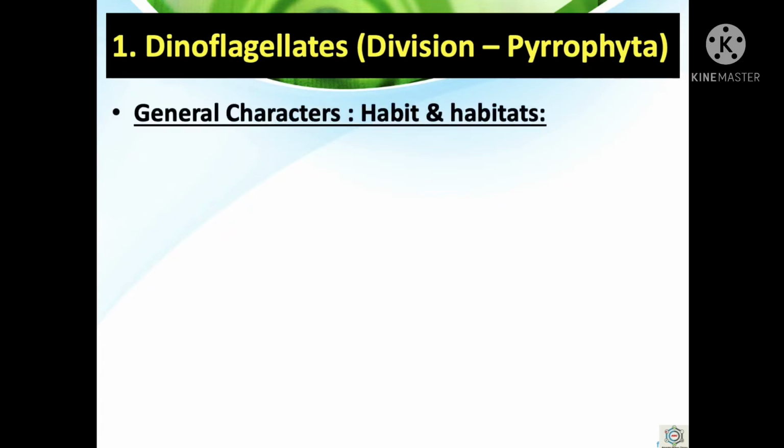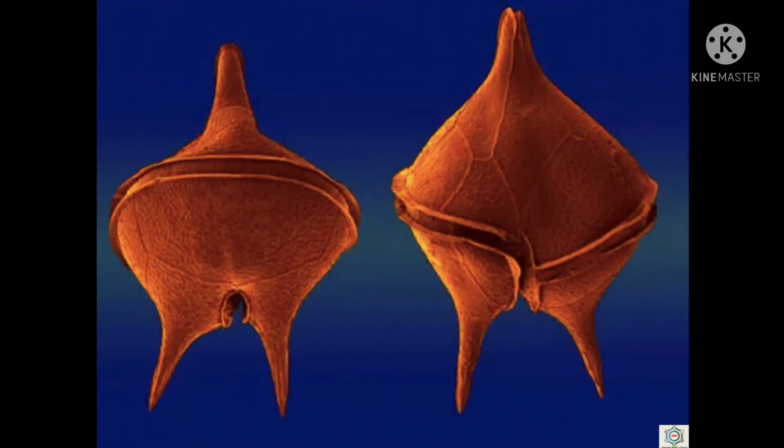So what are the general characters of dinoflagellates? First one is the habit and habitats. This is a well-defined group of unicellular golden brown photosynthetic organisms. The majority of them are motile and flagellated, but a few are non-motile and non-flagellated.